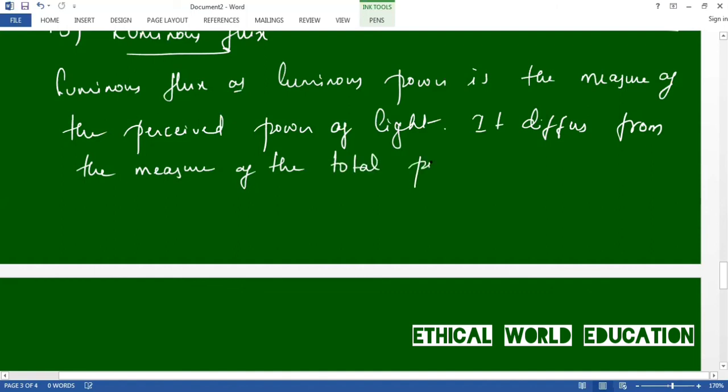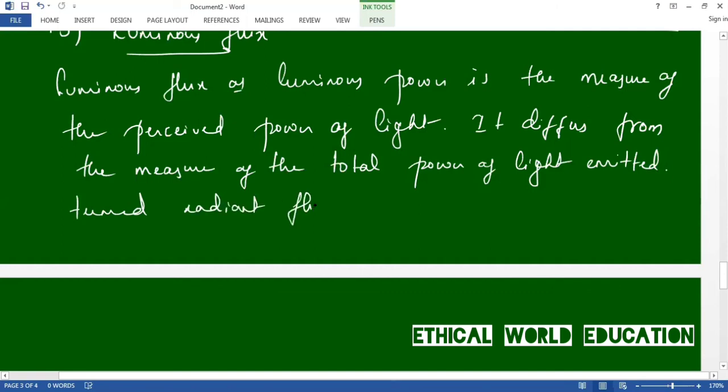It is termed as radiant flux. In that form, the former takes into account the varying sensitivity of a human eye to different wavelengths of the flux.